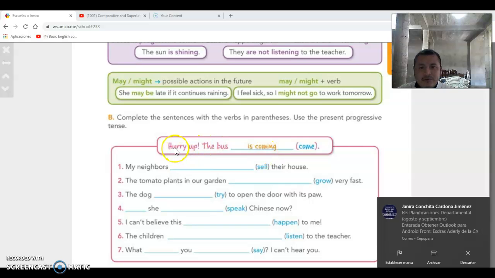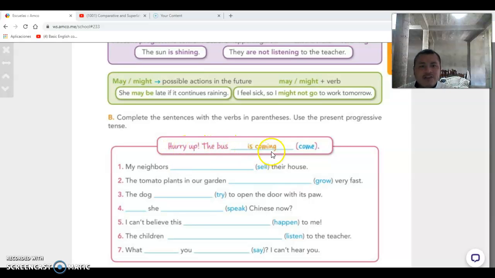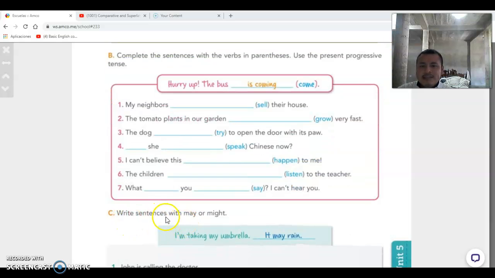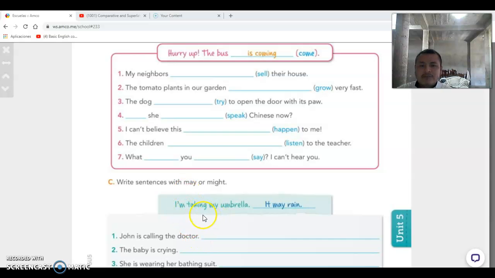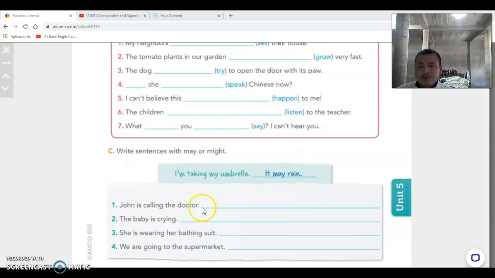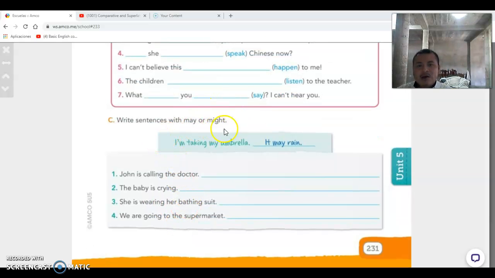And you have the first example. Hurry up, the boss is coming. So this comes to ing. You add the ing form. So my neighbors, so what do you think? And you need to use the ing, okay? And write sentences using may or might. Okay, the first one, it says, I am taking my umbrella, it might rain. John is calling the doctor, he might be sick, so I don't know. So you need to complete this one using may or might, okay?